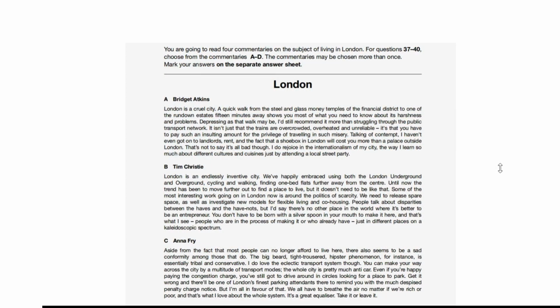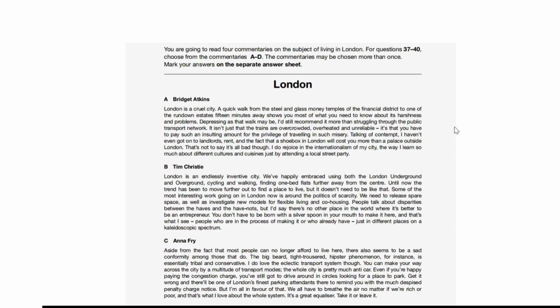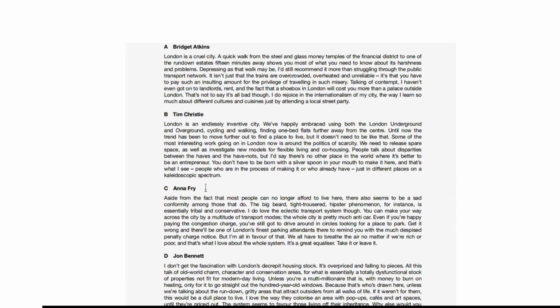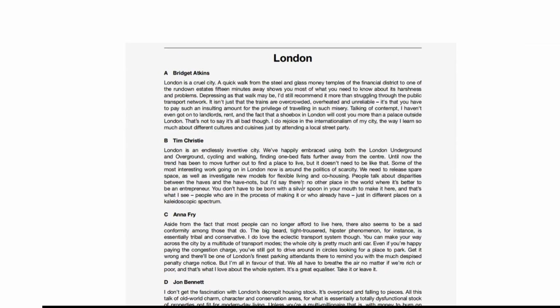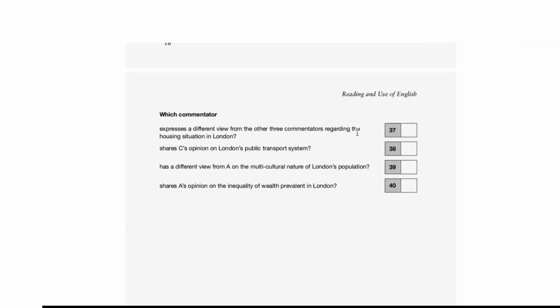Okay, this is our reading question that we're going to have a look at today, part 6. We know that there are going to be 4 people talking about one particular topic. In this case we have 4 people, A, B, C, and D, and each one of them is talking about living in London. London is the central topic. And there are 4 questions that we need to answer.